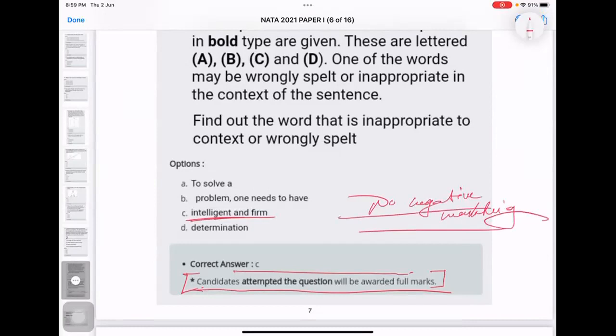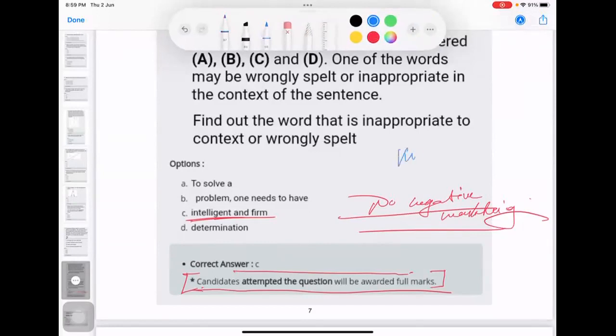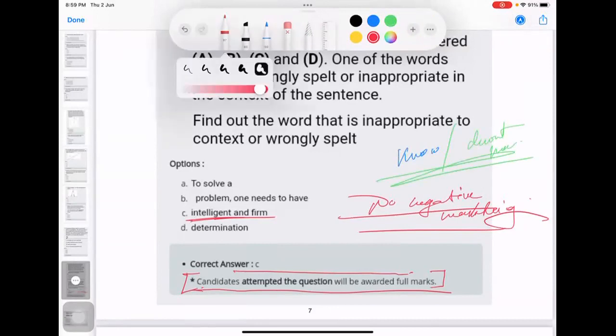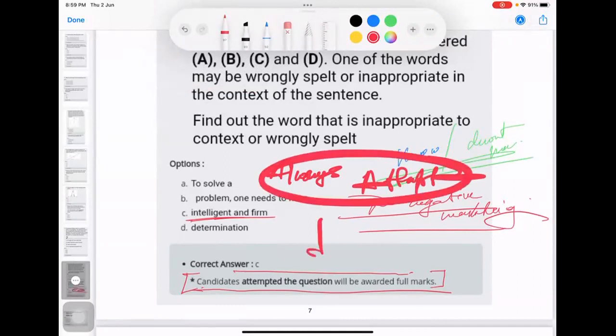NATA has no negative marking. So make sure whether you know or don't know the question, always attempt it. I'm writing it in bold: always attempt. Remember this, always attempt every question, because if it is wrong, you will get full marks over here.